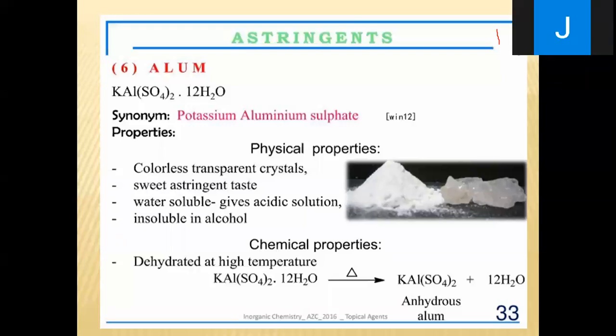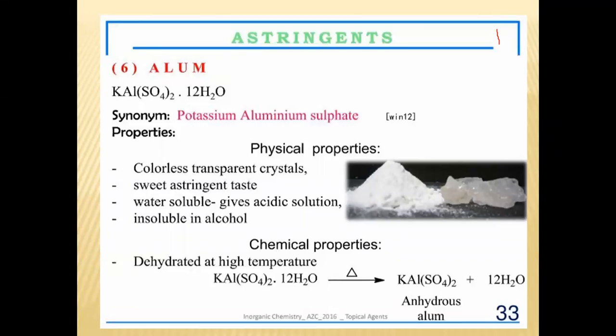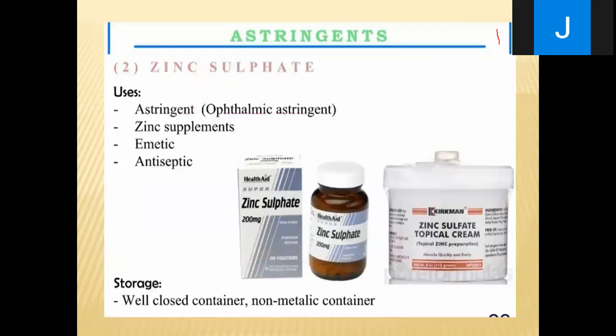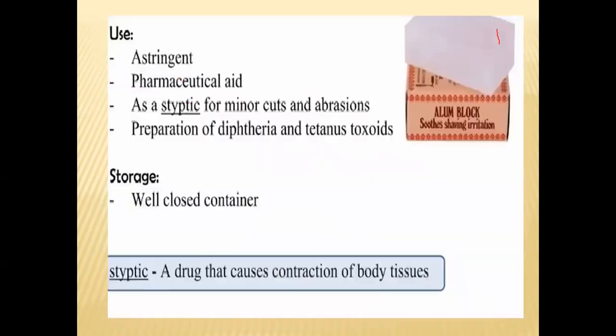Chemical property: on dehydration, you will get the anhydrous form of the potash alum. Uses: mainly used as an astringent, pharmaceutical aid, it acts as a styptic as well as in the preparation of the diphtheria vaccine and the tetanus vaccine. You have to store it in a well closed container.